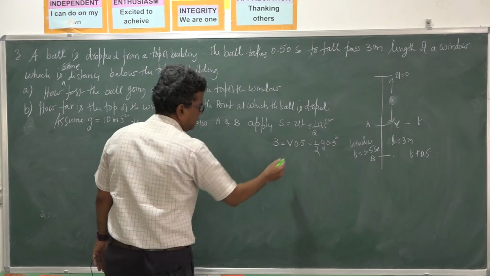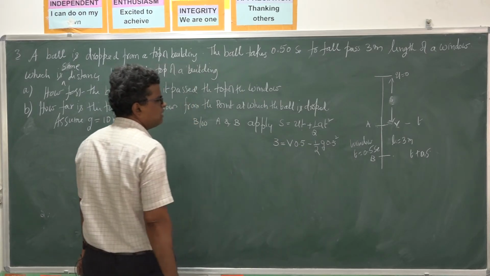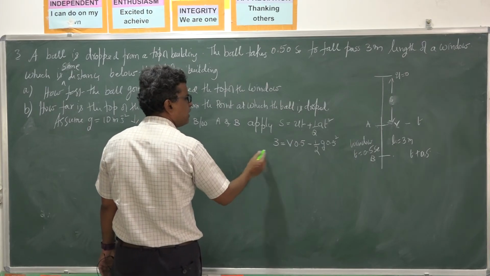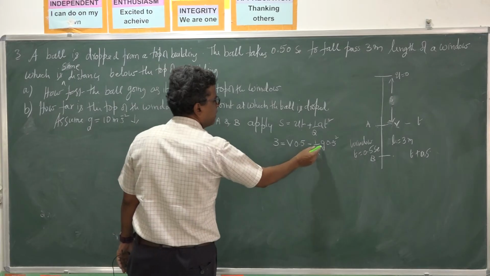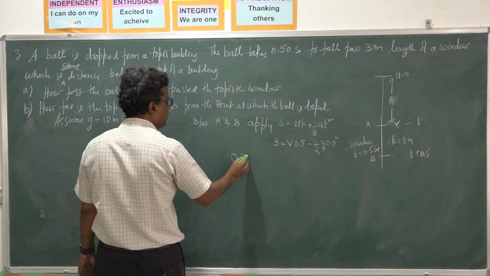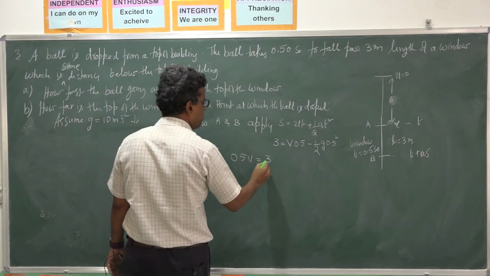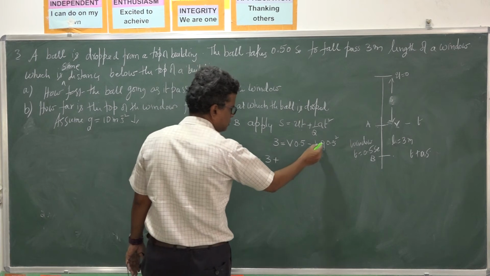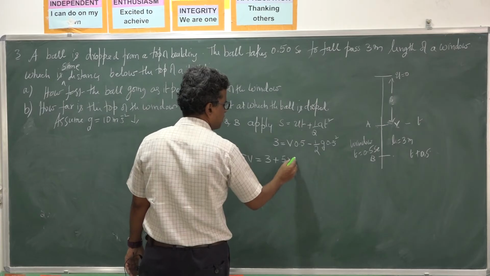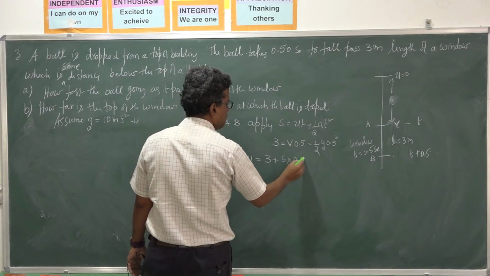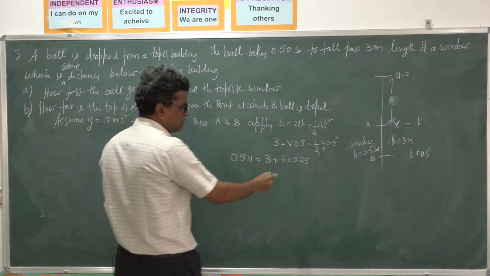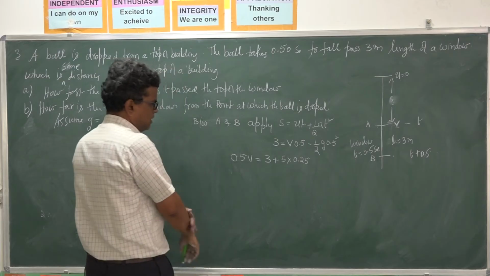So this one is a function of V. With this V we get, V into 0.5. Here g is 10, 10 by 2 is 5. You bring this 5 to this side. 0.5 V is equal to 3 plus g 10, 10 by 2 is 5, 5 into 0.5 squared. 0.5 squared is 0.25. 5 into 0.25.